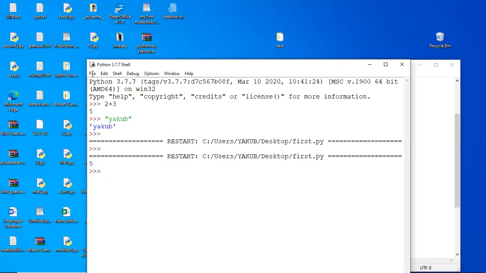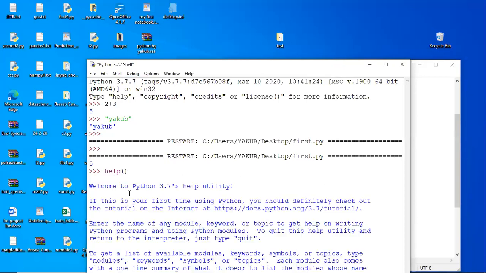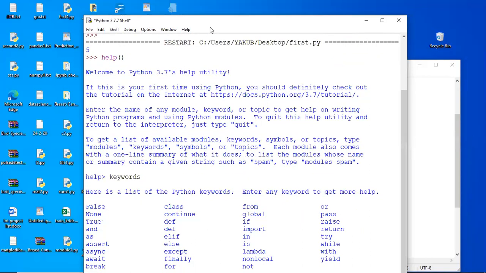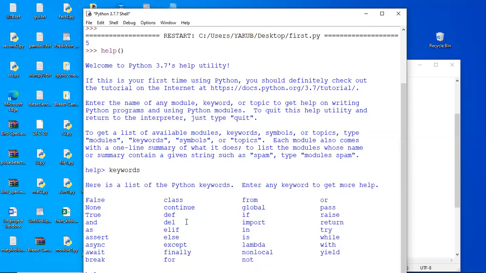To get all the keywords, here I am typing help, asking help from Python. Whenever you enter help, it will take you to the documentation page of Python, where whatever help you want will be written. Here we need to get all the keywords present in Python, so I'm typing keywords. Whenever you type keywords here, it will return all the keywords present in Python. Here you can observe all 35 keywords.